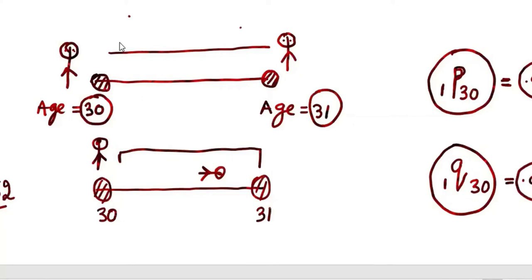Dying probability is very low, 0.0006. Survival probability is very high, 0.9994. Dying probability is very low.